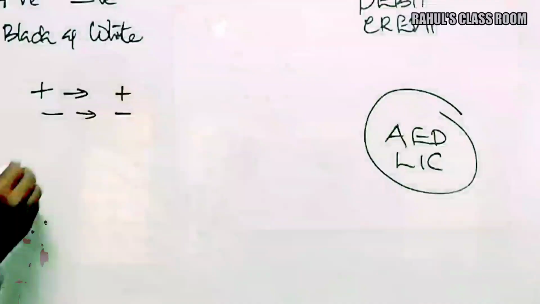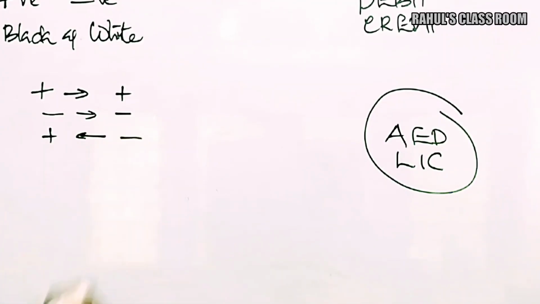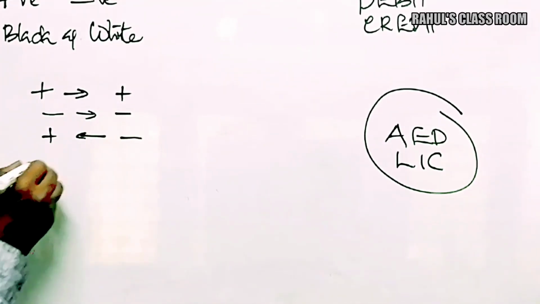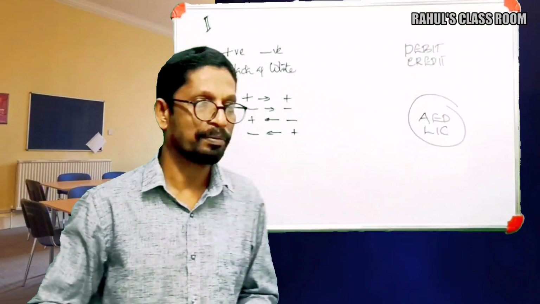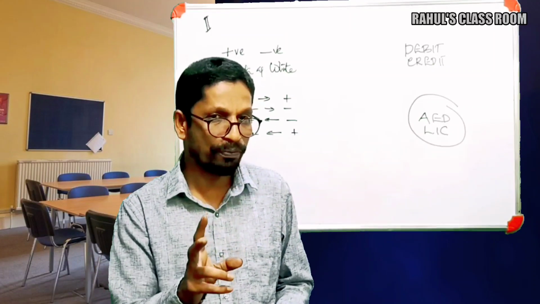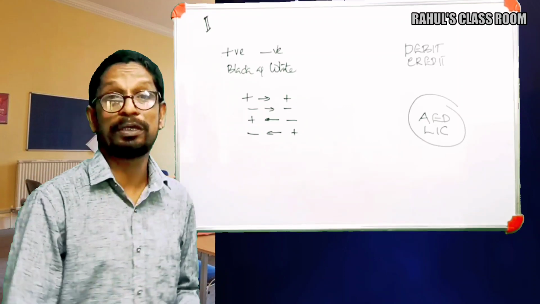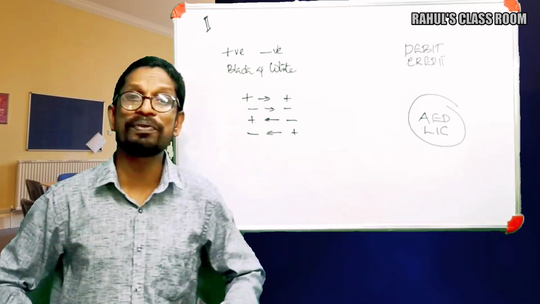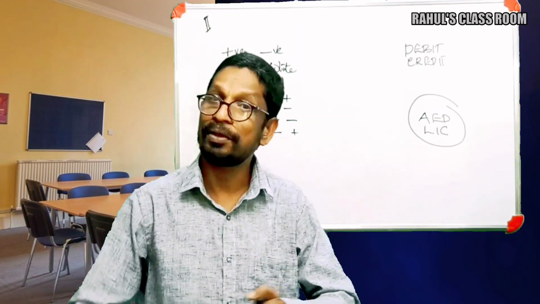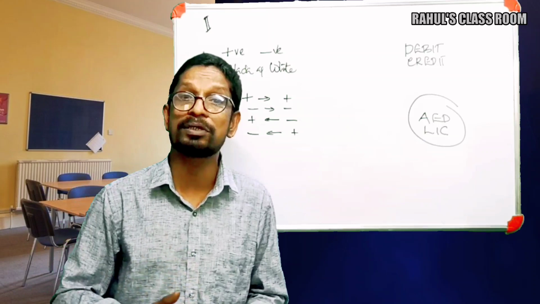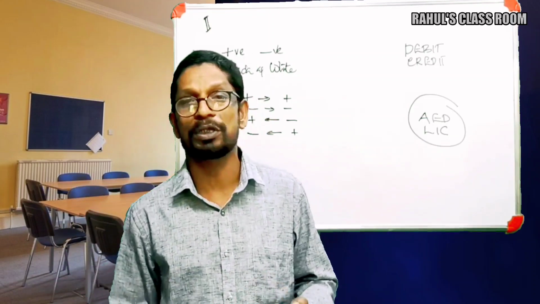Similarly, a positive figure can be reduced by charging negative, and a negative figure can be reduced by charging positive. It's a common law.